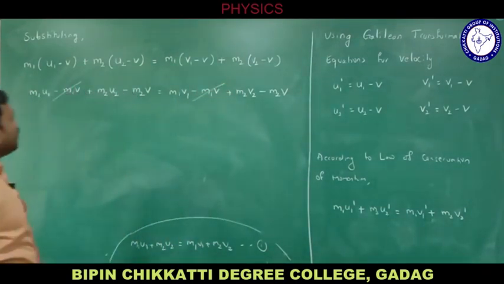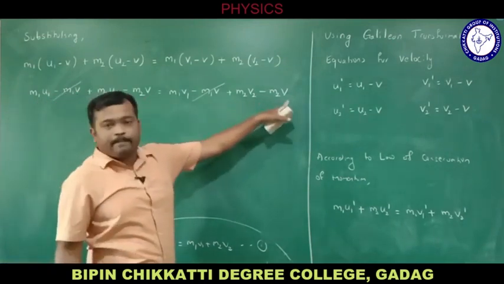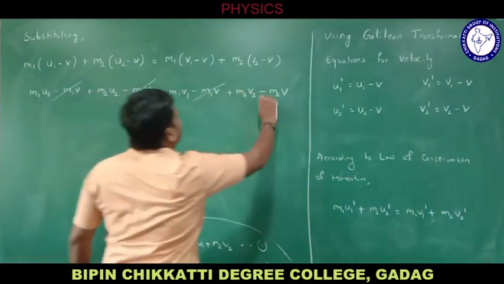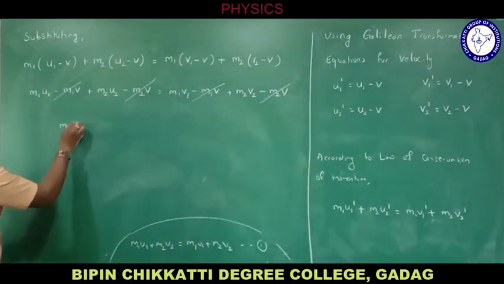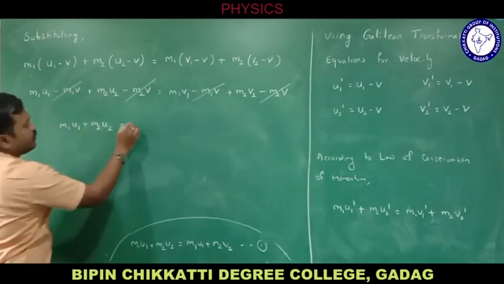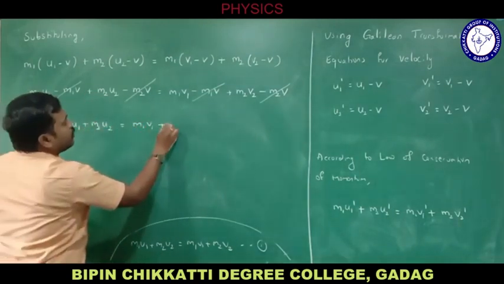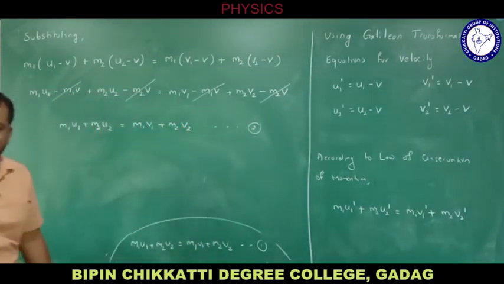Here also there is minus m2 v on both sides, so let me cancel it out. What remains is m1 u1 plus m2 u2, equal to m1 v1 plus m2 v2. Let me take this as equation 2.